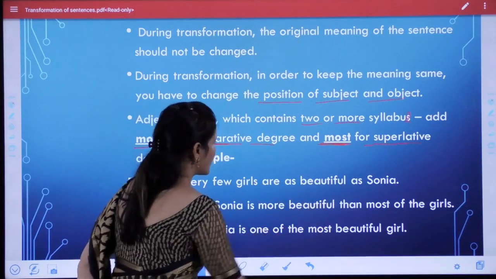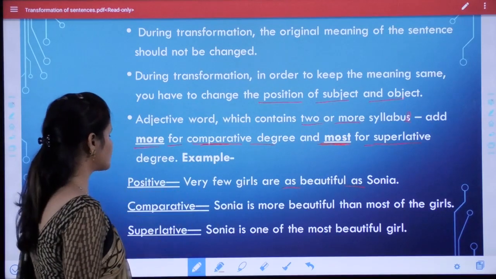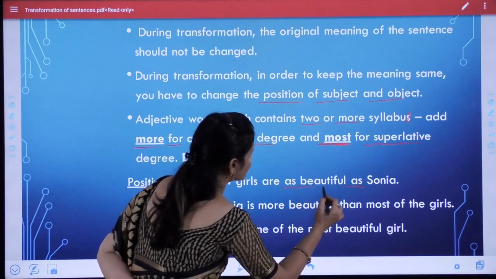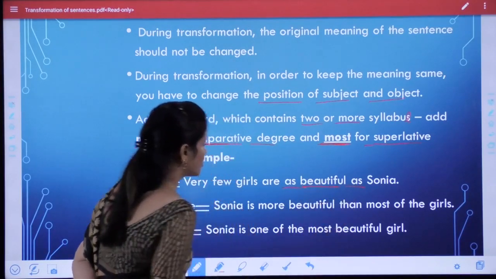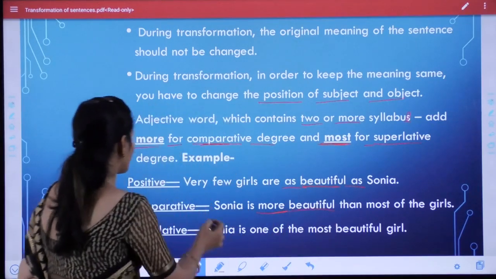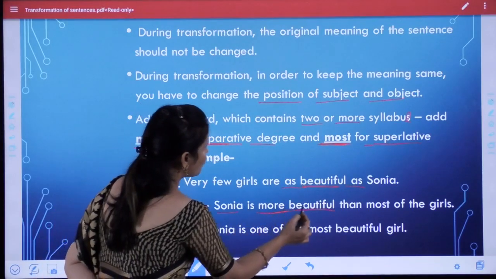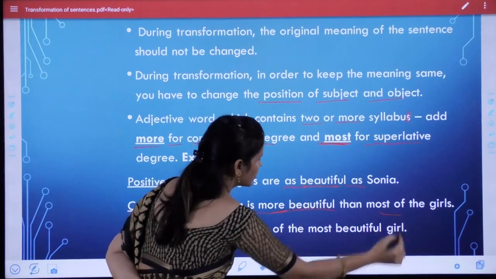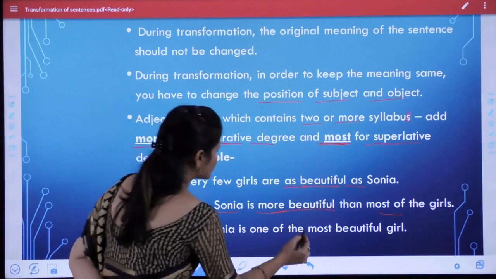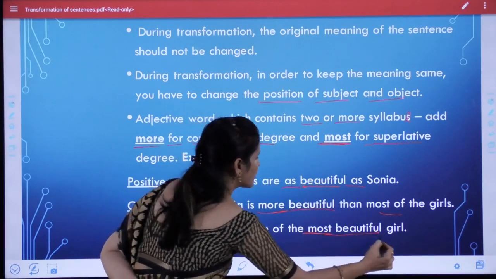For example, very few girls are as beautiful as Sonia. Here we find "as", so it is positive degree. Now when we change it into comparative, then we use beautiful. There are 2 syllables or more, so we use here more beautiful. So when we change into comparative degree, it becomes Sonia is more beautiful than most of the girls. And when we change it into superlative degree, Sonia is one of the most beautiful girls. We use most before beautiful. Okay.